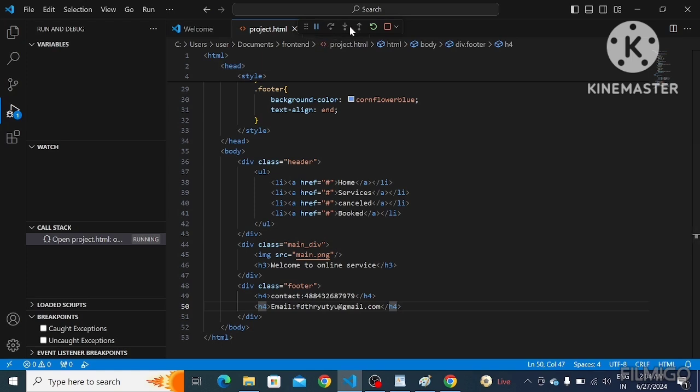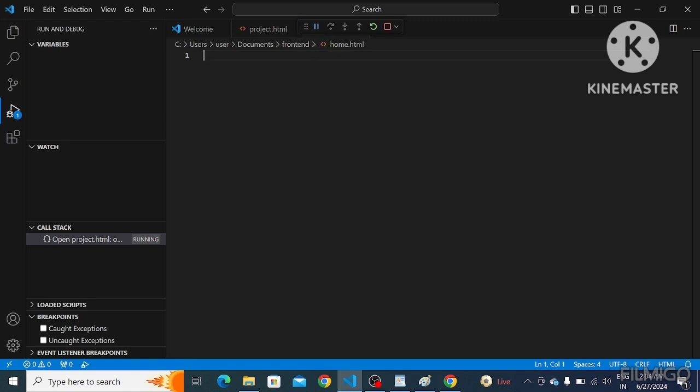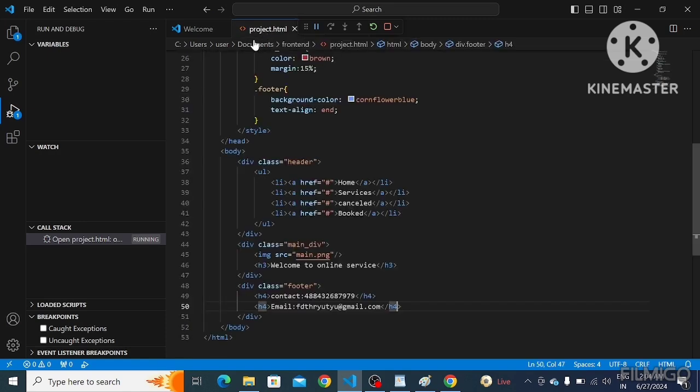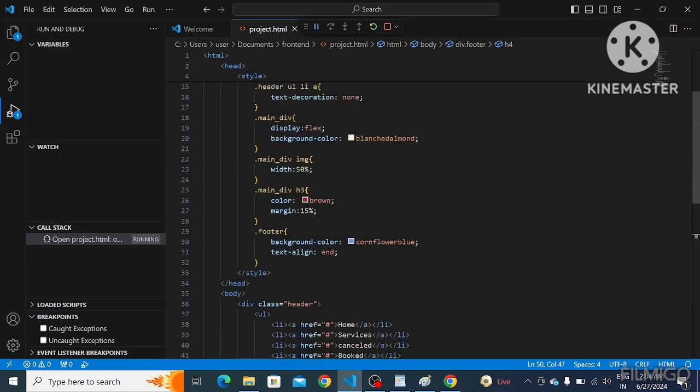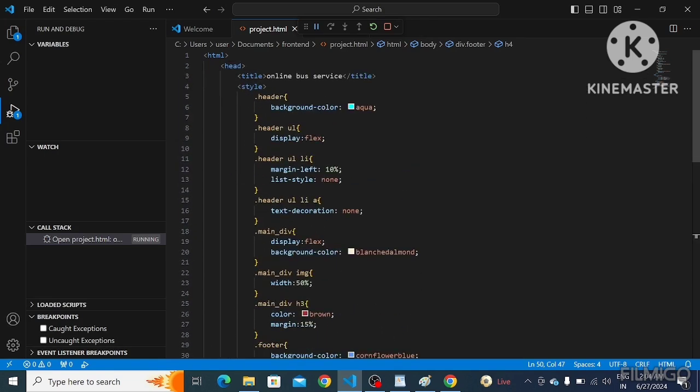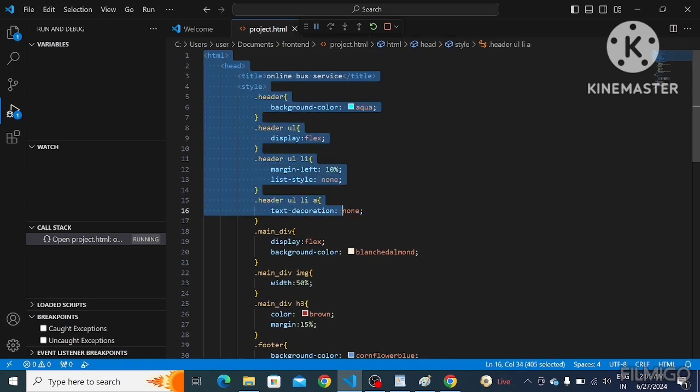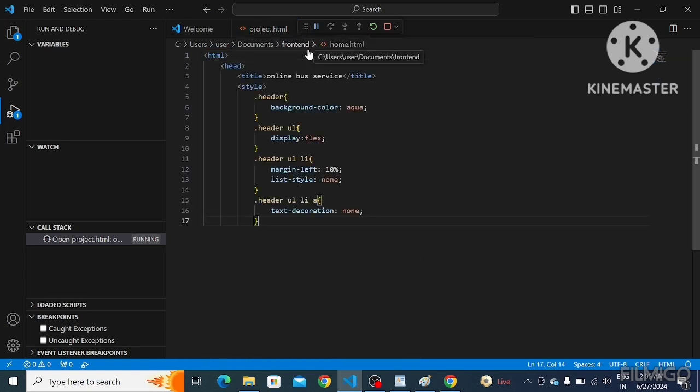In this home.html also, we want the same header and footer, right? So I'm going to take header properties.